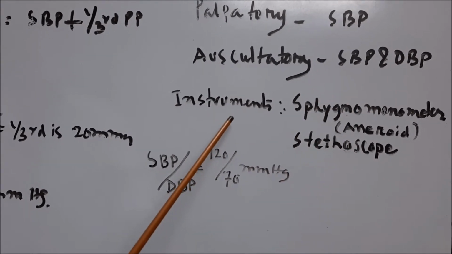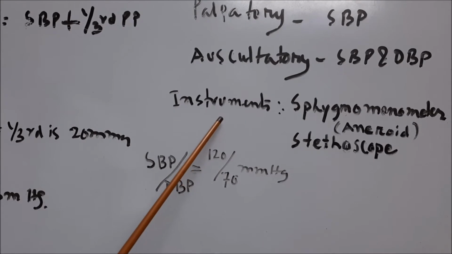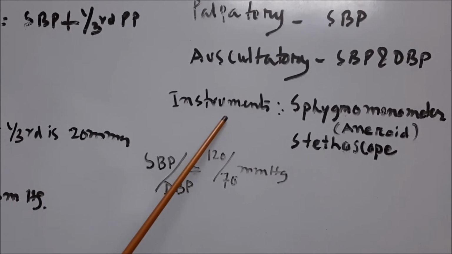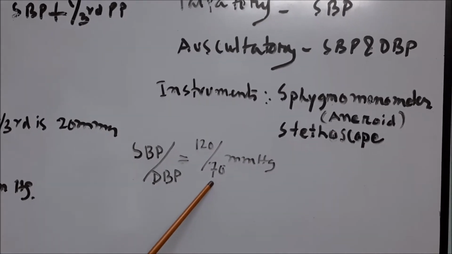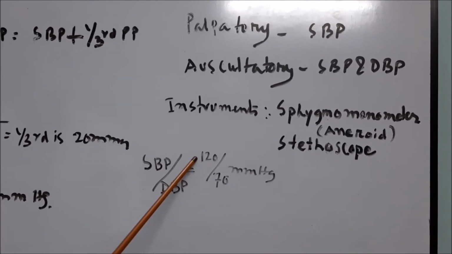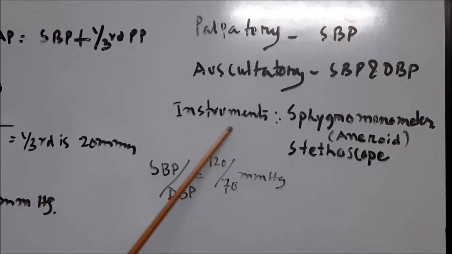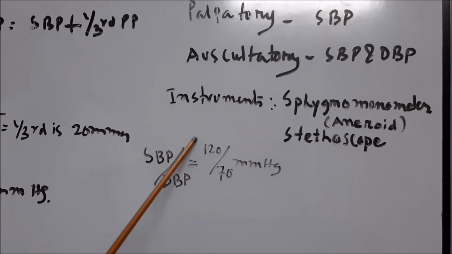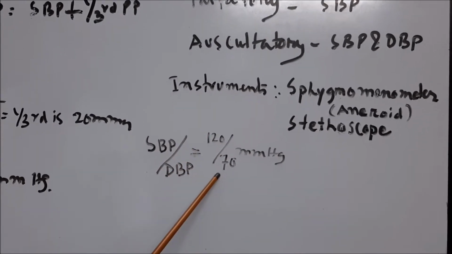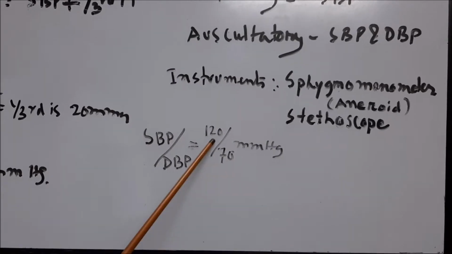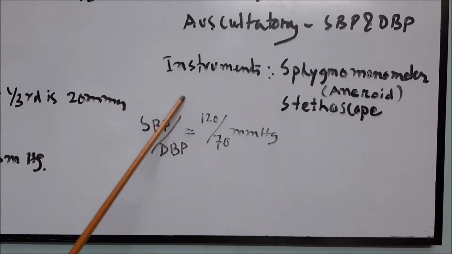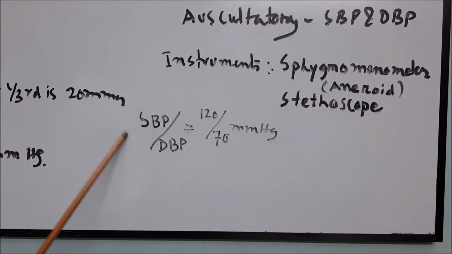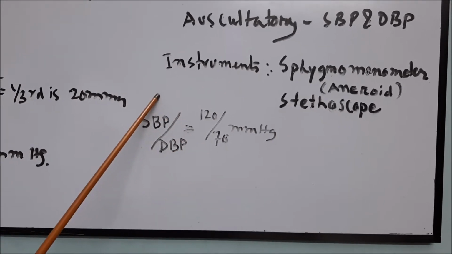Suppose you got a blood pressure of 120 and 70. 120 is the systolic pressure and 70 is the diastolic. How would you write this? Systolic over diastolic pressure. You have to write on your paper 120 by 70. It means that systole is 120 and diastole is 70 millimeter of mercury. This is the technique to write blood pressure in your prescription paper and elsewhere.